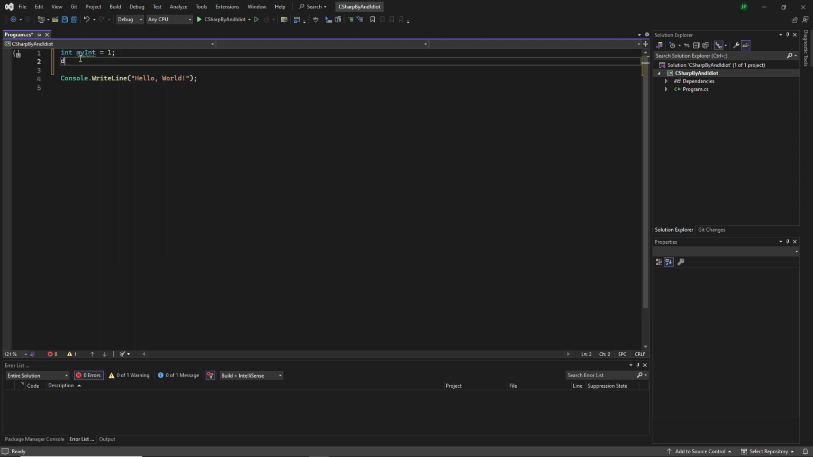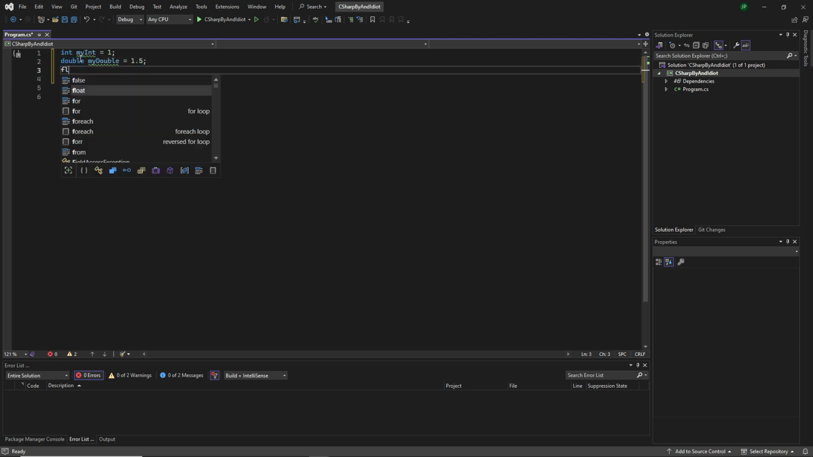Next, we have something called a double. Let's call it myDouble. And that is simply a decimal value, so 1.5. So int is for whole numbers, double is for decimal values.